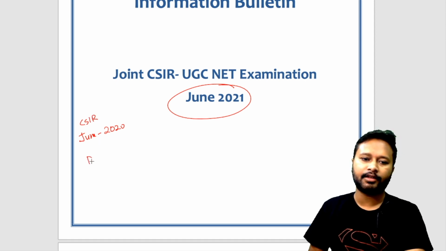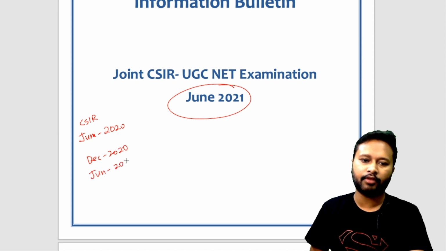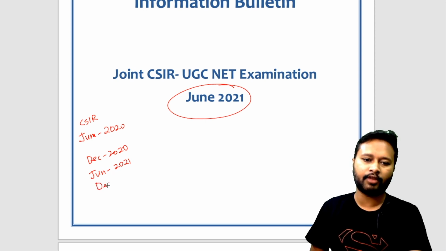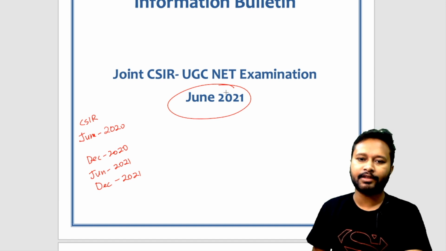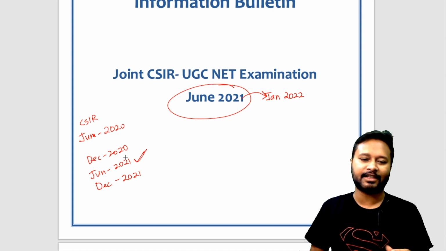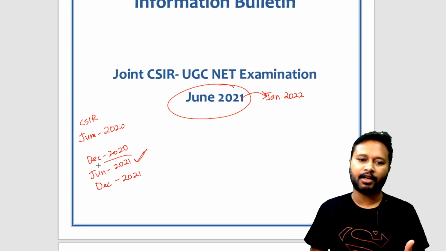Now, after that, December 2020 exam was pending, June 2021 exam was pending, and since we are right now in December 2021, we can consider that the December 2021 exam was also pending. So these three exams are the ones which are pending. Now this exam, the one which is going to be held tentatively in Jan 2022, is basically your June 2021 exam. So you can understand that these three exams are pending, and this one they are conducting now.